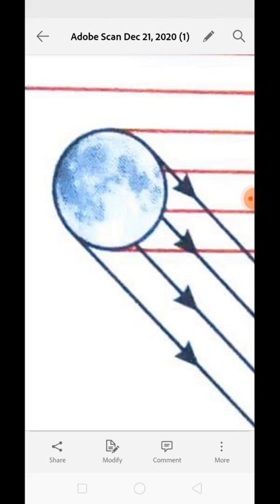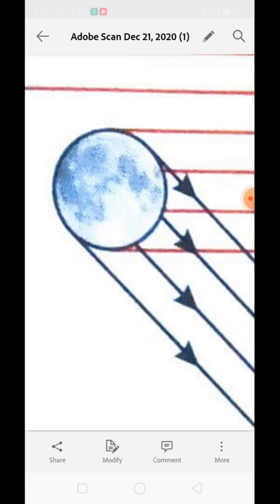Accidentally, the time period of revolution and the time period of rotation are nearly equal, that is 29.5 days. It is 29 days in full and 1 day in half. Both time periods are equal, for rotation and for revolution. So whenever the moon is revolving around the earth, a particular side of the moon is always facing the earth, always, throughout the years. A particular side of the earth will always face the particular side of the moon.